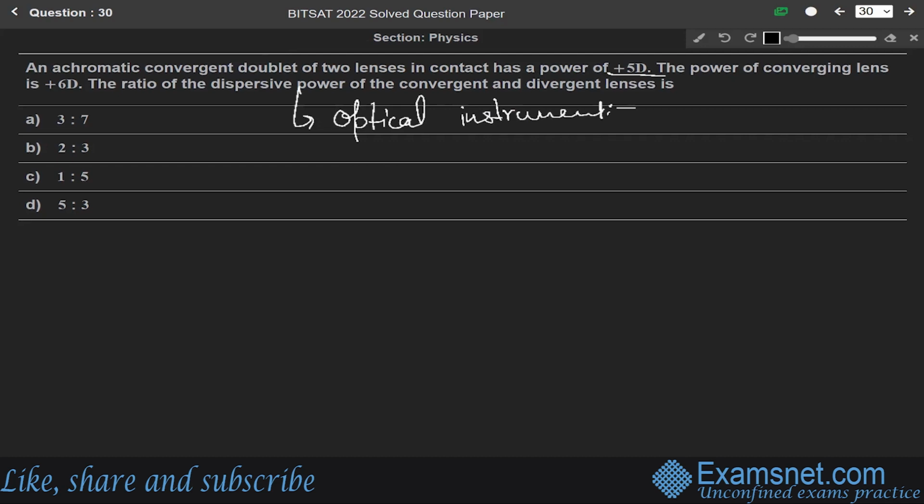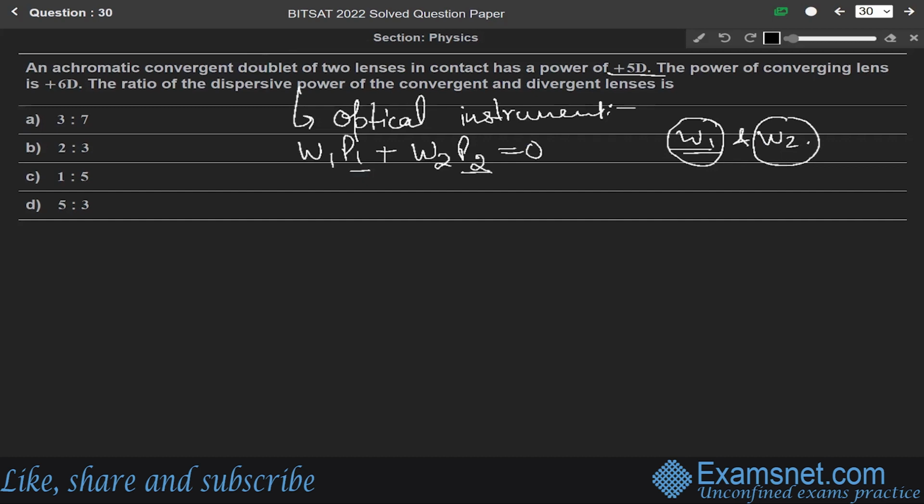We know that the condition of achromatism is given by W1 P1 plus W2 P2 equals 0, where W1 and W2 are the dispersive powers of the convergent and divergent lenses, and P1 and P2 are the powers of the converging and diverging lenses.